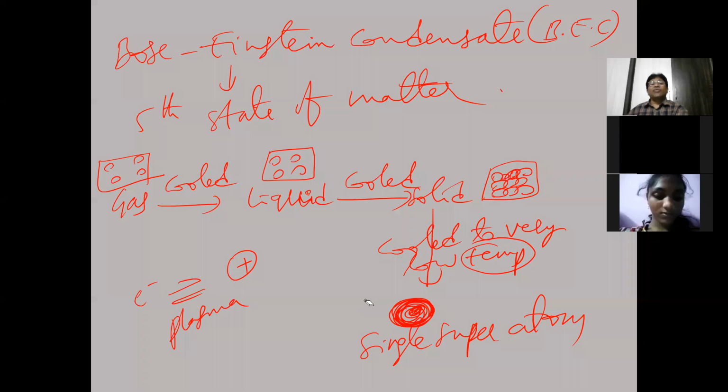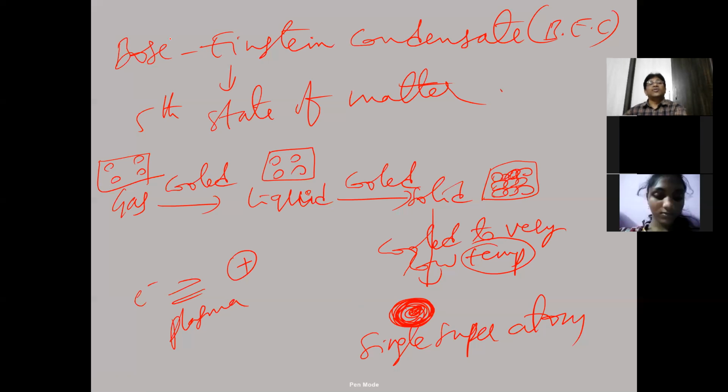In an examination, if they ask how many states of matter, what will you answer? Three only. How many states of matter means we have to take room temperature only. At room temperature, we have three states of matter only: solid state, liquid state, gaseous state. But only at extremely high temperature do we get plasma state, not at room temperature. And only at extremely low temperature do we get Bose-Einstein condensate. Normally three states only, but we can also take the fourth state as plasma and the fifth state as Bose-Einstein condensate.